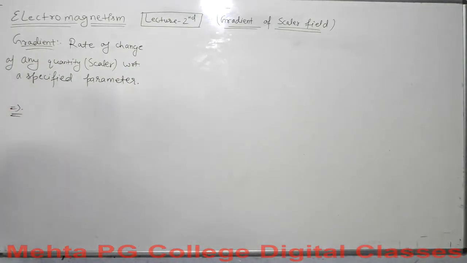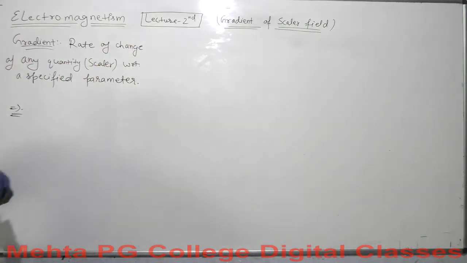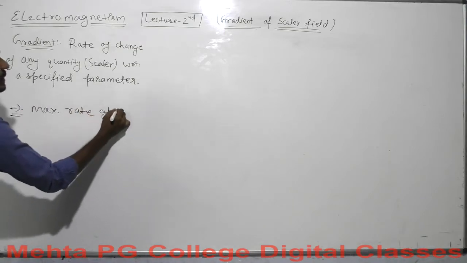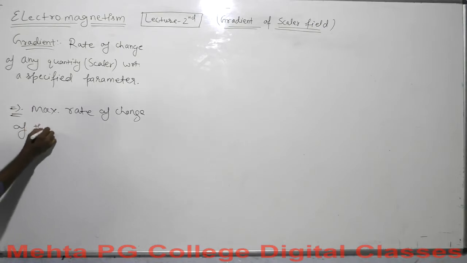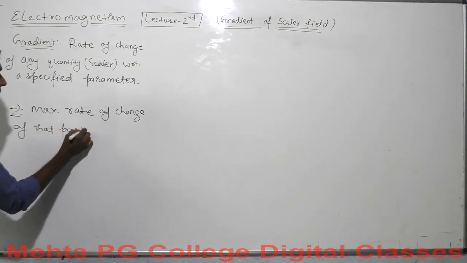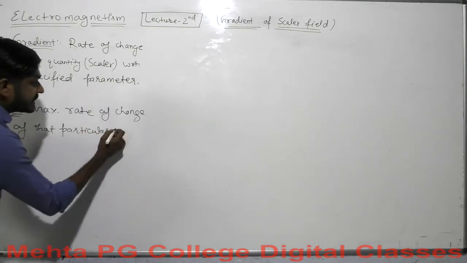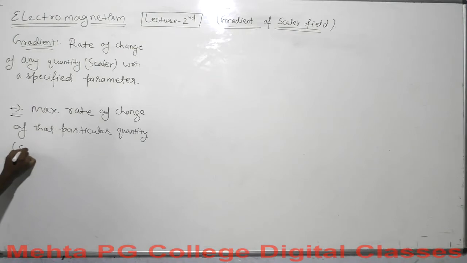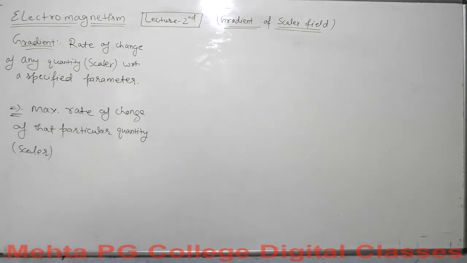How are you going to define the gradient of a scalar field? So what will it be? The gradient of a scalar field will be the maximum rate of change of that particular quantity. And what type of quantity is it? It must be a scalar quantity.